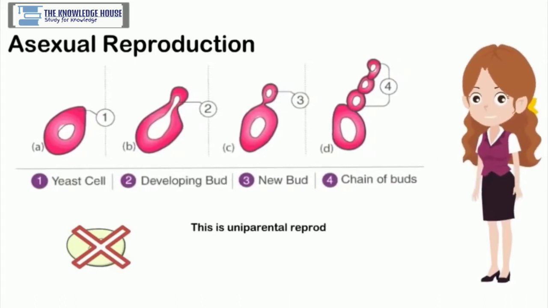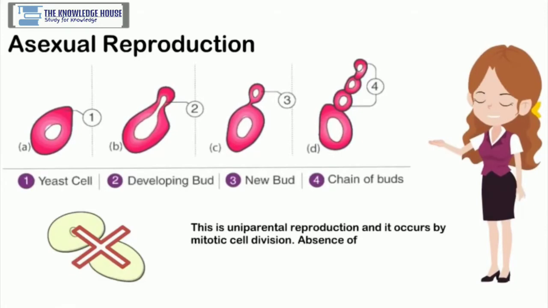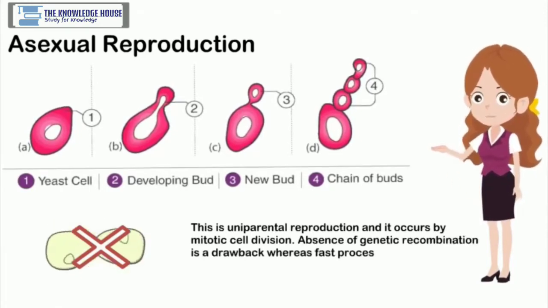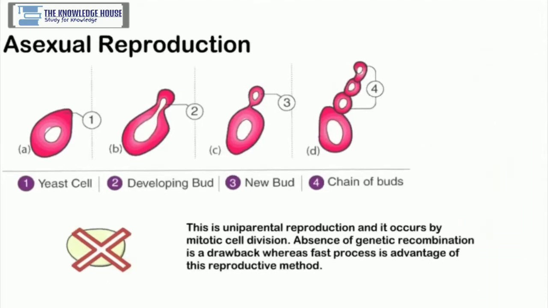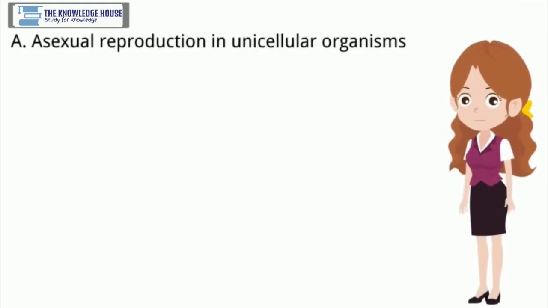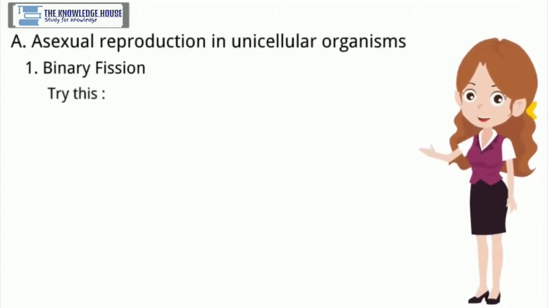This is uniparental reproduction, and it occurs by mitotic cell division. Absence of genetic recombination is a drawback, whereas fast process is the advantage of this reproductive method. Asexual reproduction in unicellular organisms. 1. Binary fission.